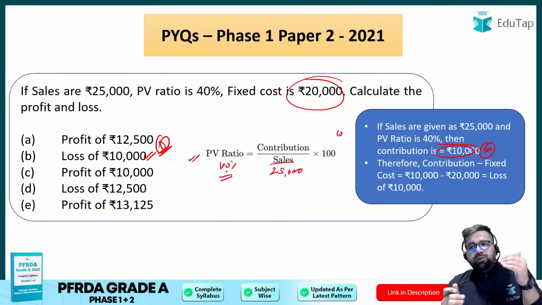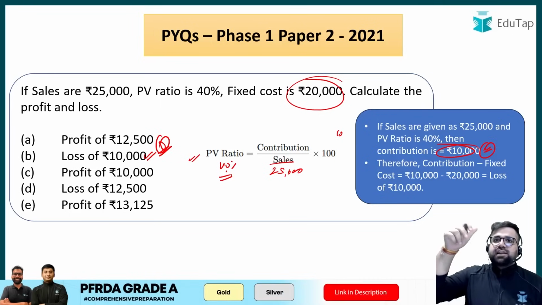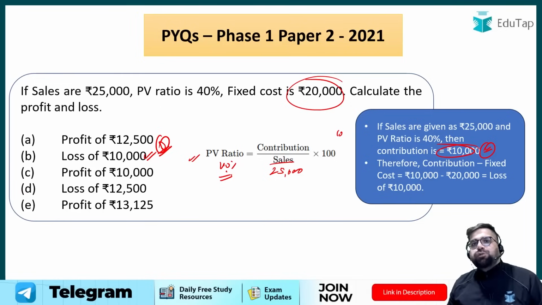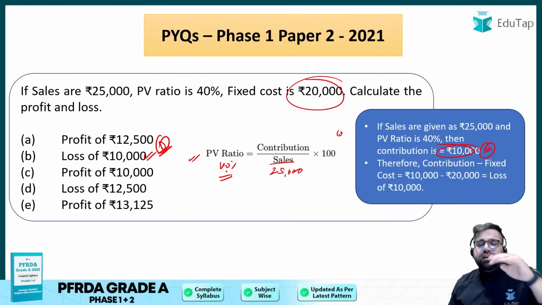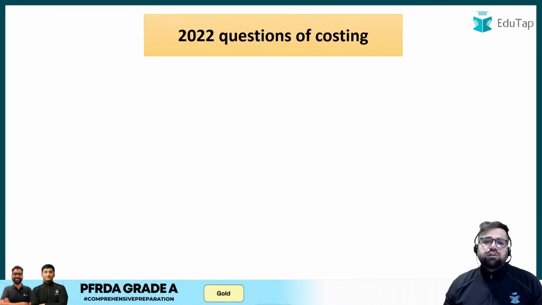Now if you see over here, your fixed costs will definitely be above in this case, so definitely you have to pay more, right? So your overall loss of 10,000 is bound to happen. Once your contribution crosses your fixed cost, then definitely profits will happen, but in this case contribution is very less than the fixed cost, so answer will be loss of 10,000.